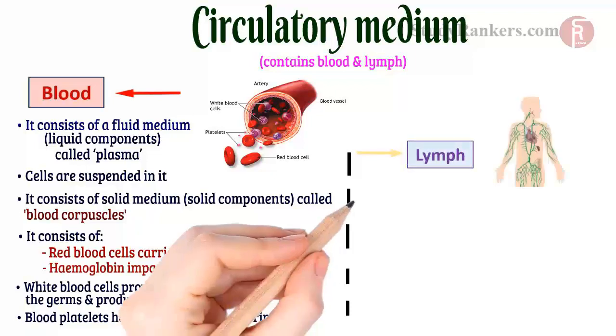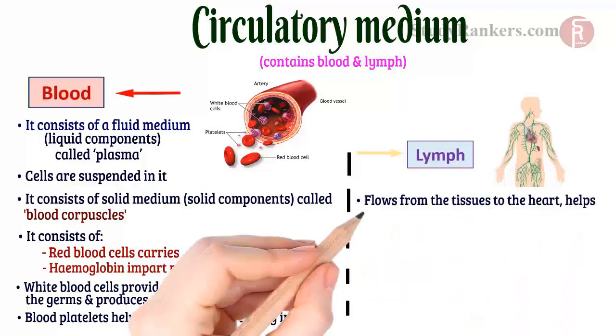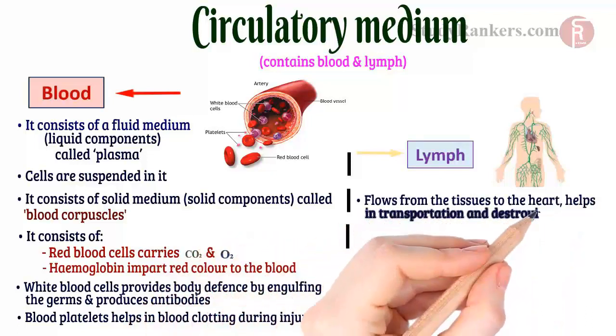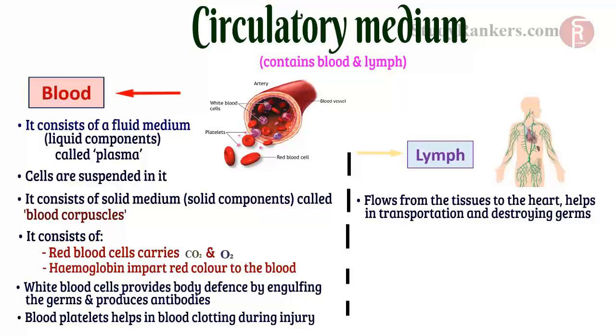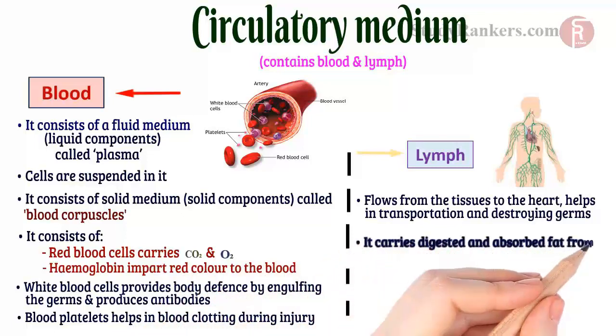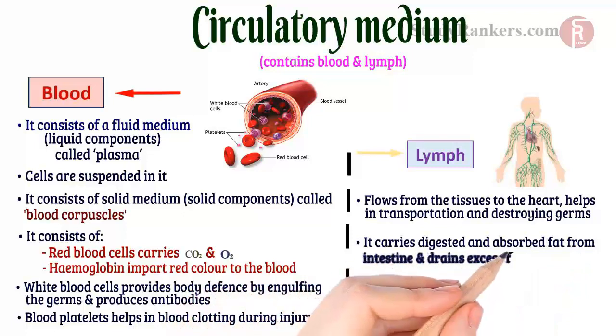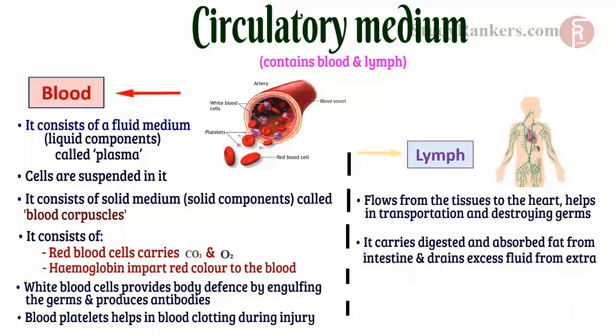Lymph. Lymph flows from the tissues to the heart, which helps in transportation and destroying germs. It carries digested and absorbed fat from intestine and drains excess fluid from extracellular space back into the blood.